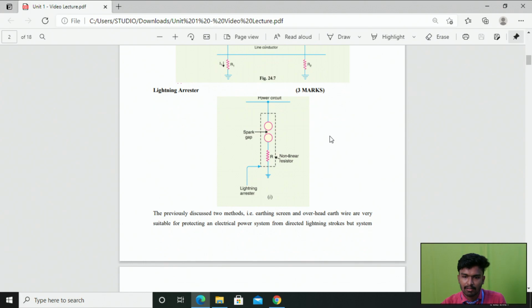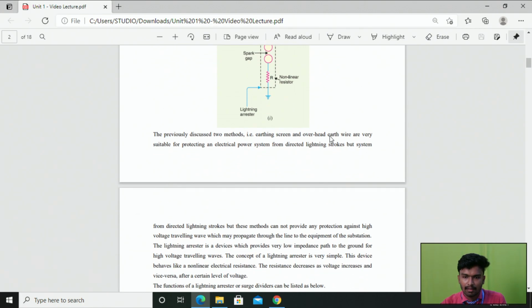Then the next one is the lightning arrestor.